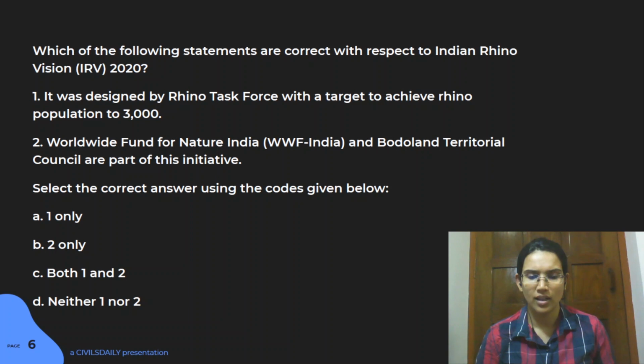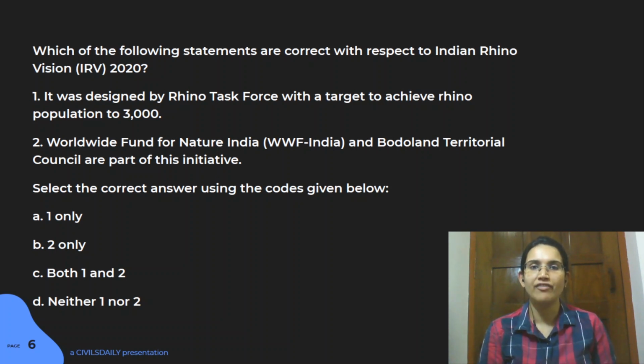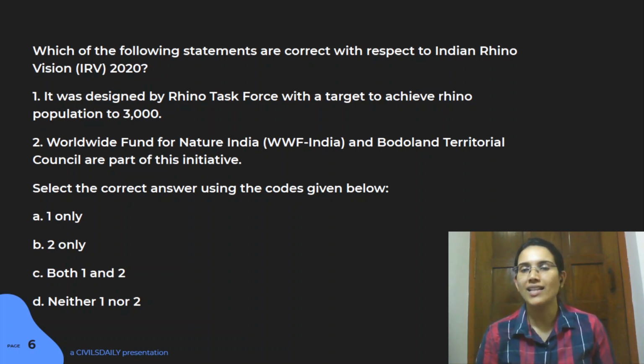If you remember, just write it in the comment. All these initiatives are basically to revive the population of those wildlife in that particular area. So one such initiative is your Indian Rhino Vision 2020.